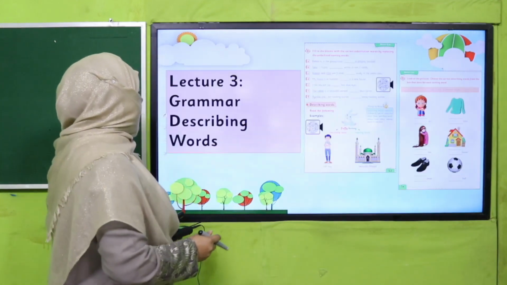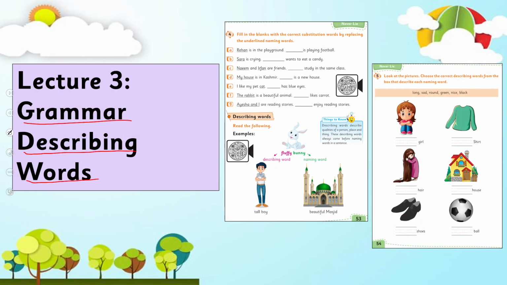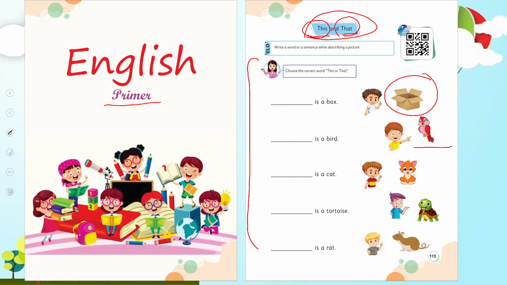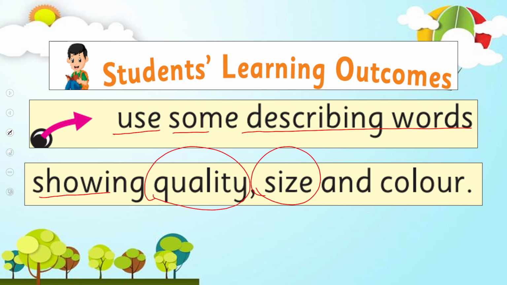Yes, my dear students, today under the title of grammar, we are going to learn about describing words. Before this, in your English primer, you have used this and that. Remember how we find out this or that? This and that describe the position, if it's closer or far away. Remember, likewise, there are more words which describe the naming words. So we are going to learn about it. Use some describing words showing quality, size, and color. This is our today's SLO.